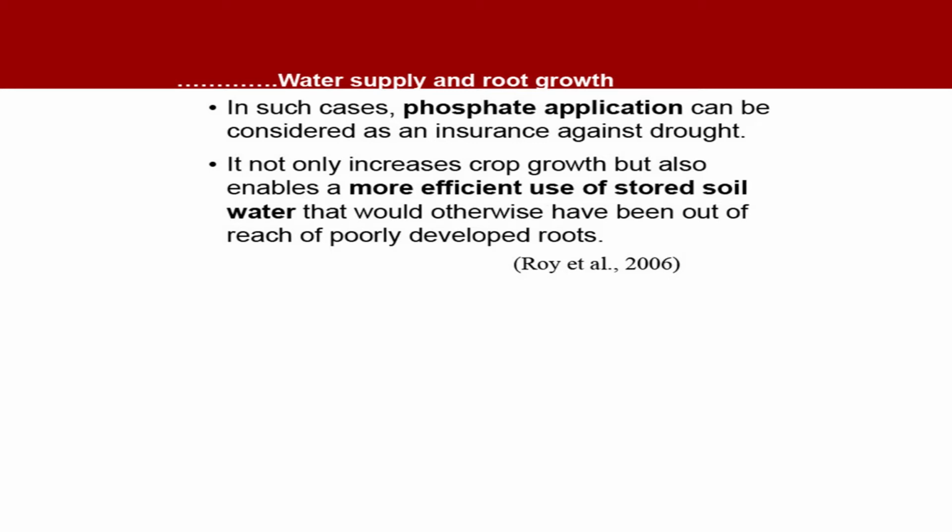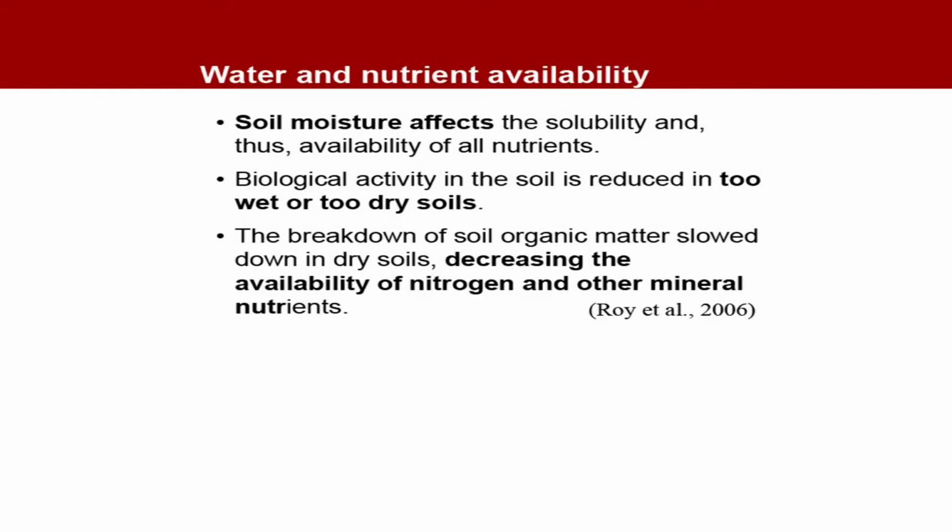Under dry conditions, we should have an adequate supply of phosphorus because it enhances root growth, which can extract water from the deeper layers. So, it not only increases root growth, but also enables a more efficient use of stored soil water that would otherwise have been out of reach of poorly developed roots. Now, let us see water and nutrient availability, the direct interaction, how water influences the nutrient availability.